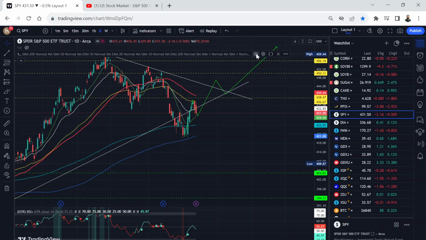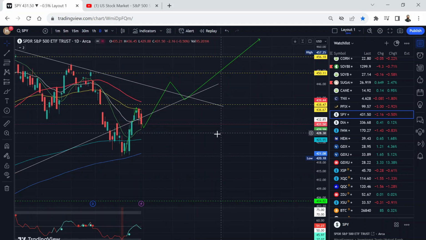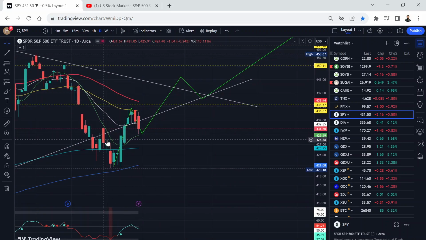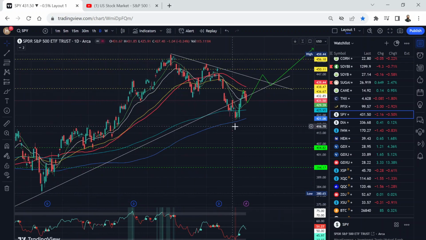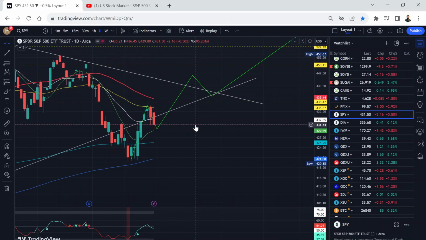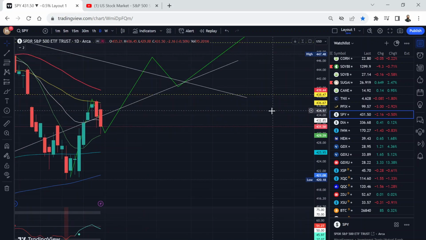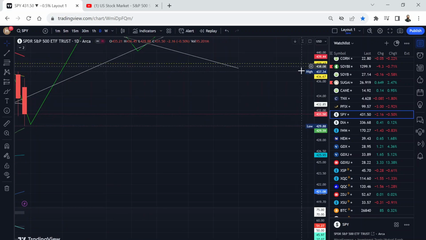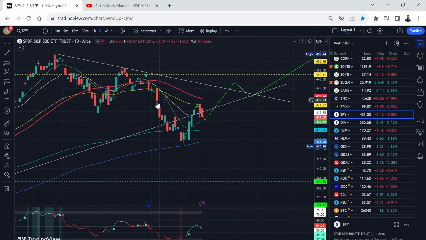I got rid of that gap, and now you can see I'm bringing back all the moving averages. SPY is finding resistance and support on this 10 moving average green line, and this white trend line, it's below that. So I really want this to recover on Monday, and if we recover, I think the gap above is around 436.67. This gap, I think it's around 438. This gap should be filled. All right, you can see this gap here.